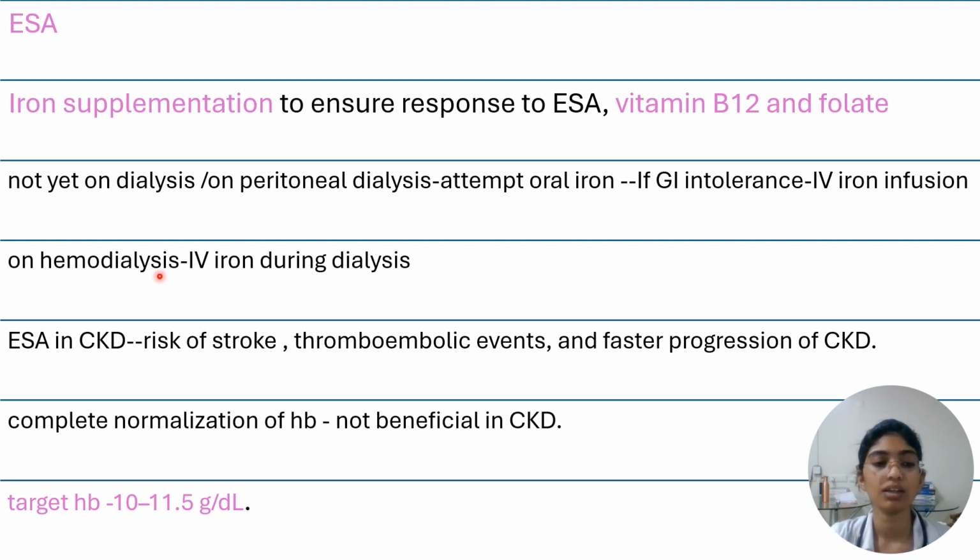Okay. The ESA that we are giving in CKD increases the risk of stroke as well as thromboembolic events, and it may even lead to a faster progression of CKD. And also, complete normalization of hemoglobin is not beneficial in CKD. So that is why we keep a target hemoglobin of 10 to 11.5 gram per deciliter in CKD patients.